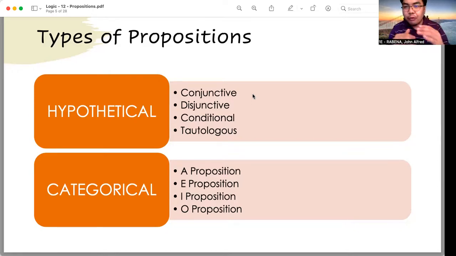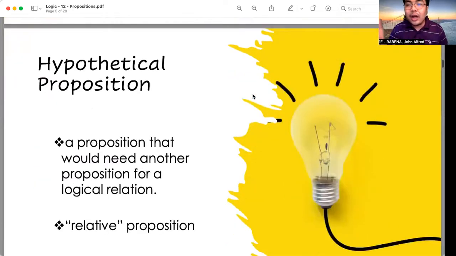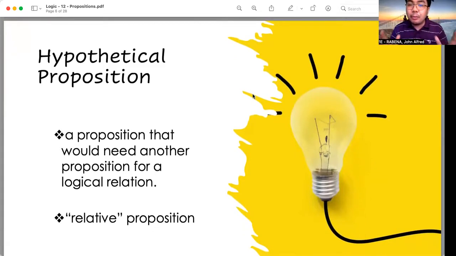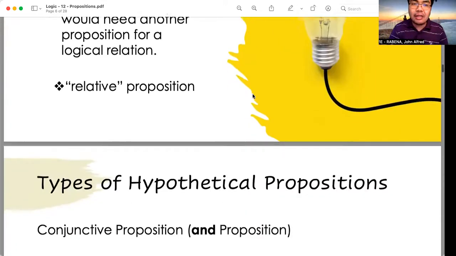Let's dig deeper into the first type of proposition, that is hypothetical proposition. What is a hypothetical proposition? A hypothetical proposition is a proposition that needs another proposition for a logical relation. This is otherwise known as the relative proposition. In a nutshell, hypothetical propositions are those which indicate relations. One object is related to another object. That is what we call a hypothetical proposition.